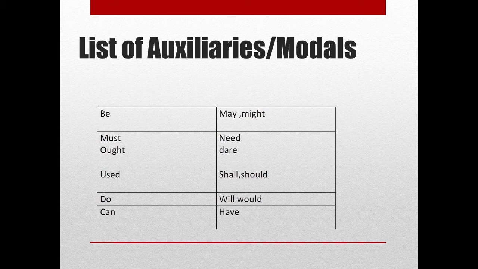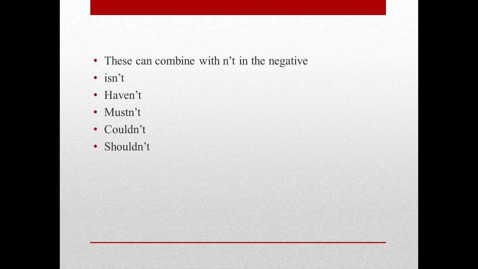Dear students, here is a list of auxiliaries or modals. You can see it here. Be, may, might, must, ought, used, need, dare, shall, should, do, will, would, can, and have. There is another characteristic of these modals: they can be added with an apostrophe T to make them negative, like isn't, haven't, must not, couldn't, shouldn't, shan't, won't, etc.